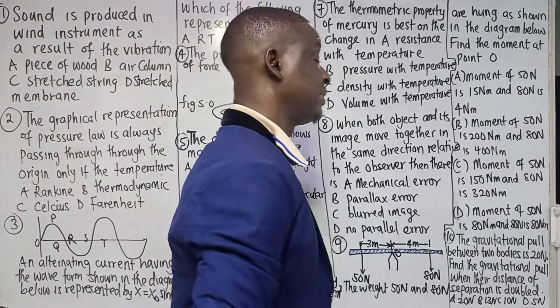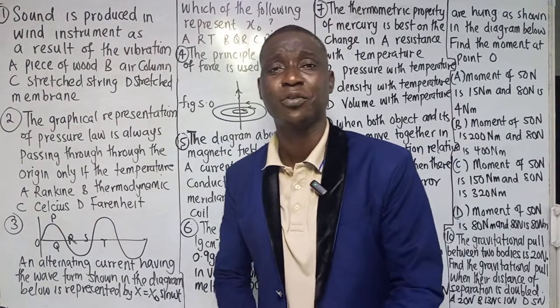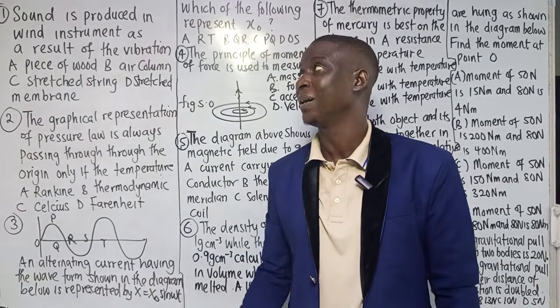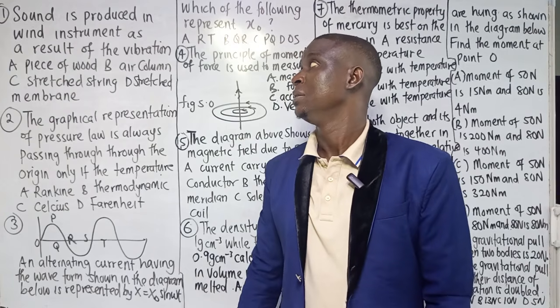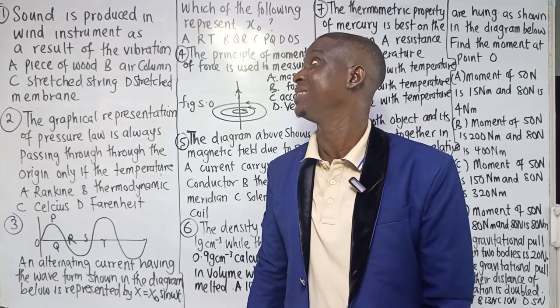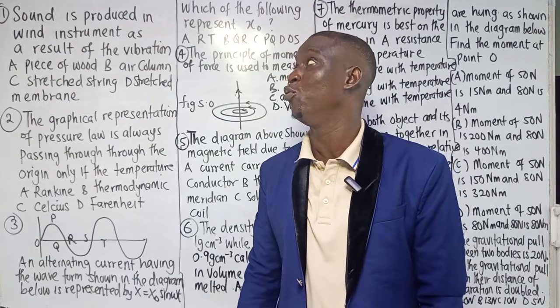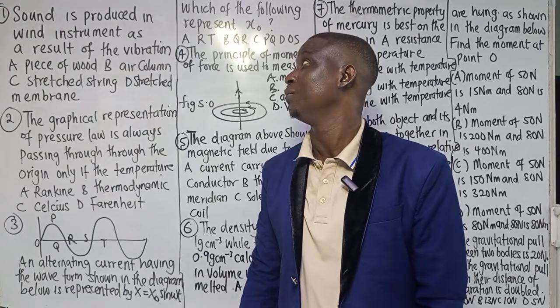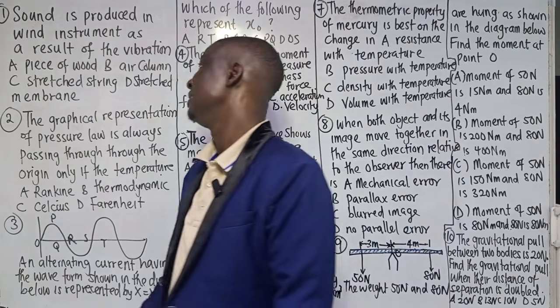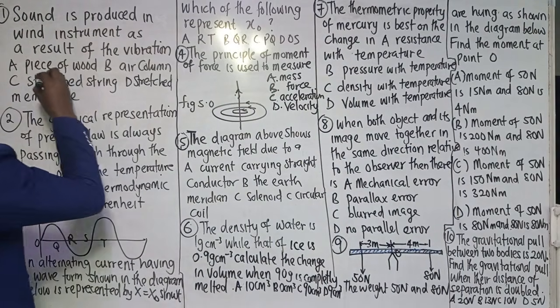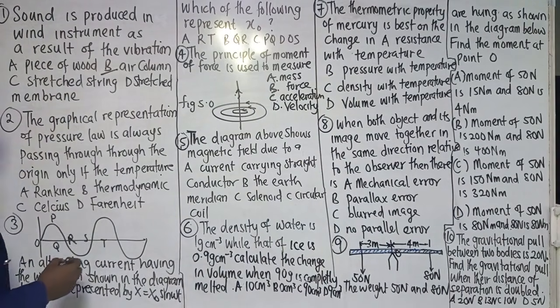Hello, let's quickly look at this particular question. We have some exciting questions in this class that I want to look at. The first one says that the sound produced in a wind instrument is a result of the vibration of dash. The answer to that question is what? Not by a piece of wood, but by what? Air column.